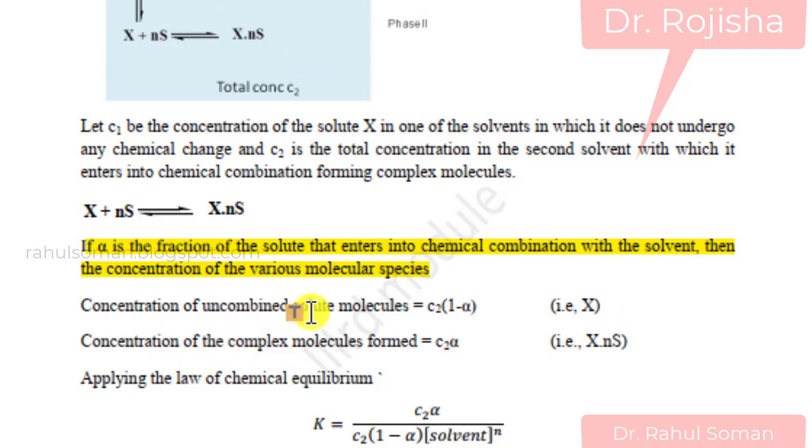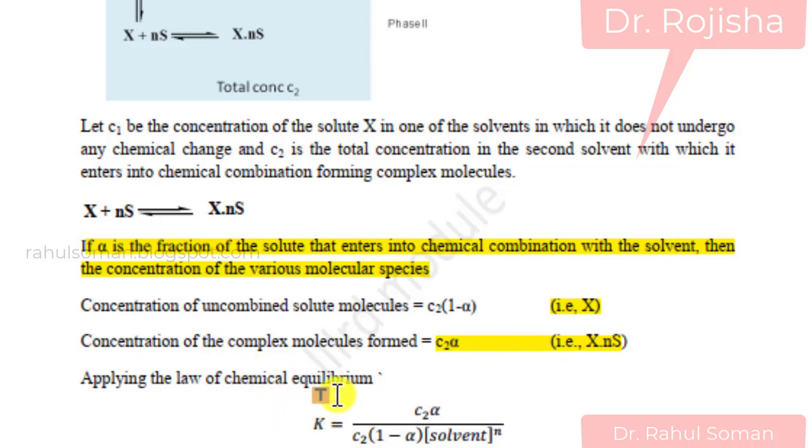So the concentration of X will be C2 into 1 minus alpha, and the concentration of the complex molecules formed, that is XNS, is equal to C2 into alpha, where alpha is the fraction of the solute that reacts with solvent molecules.